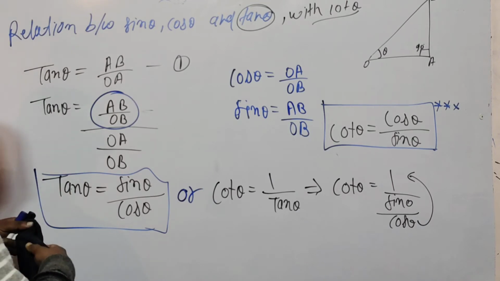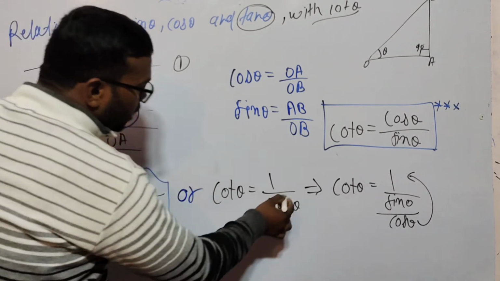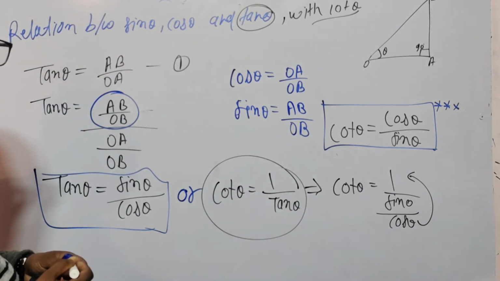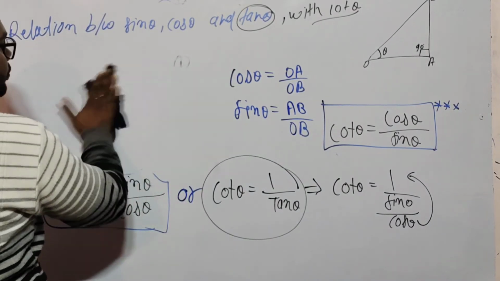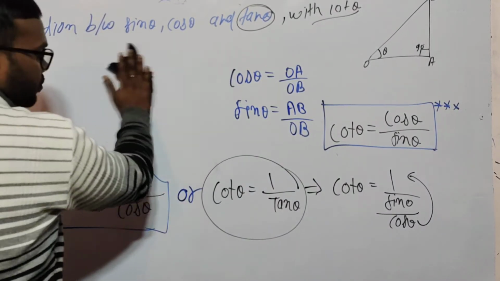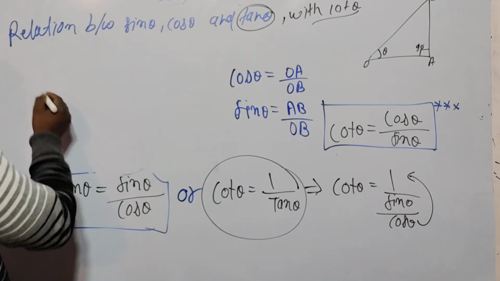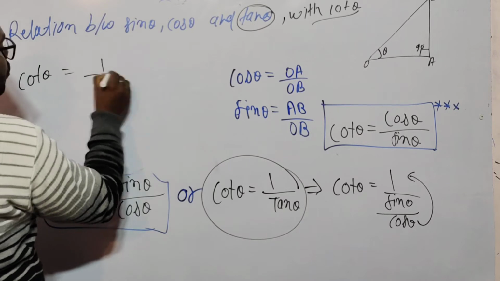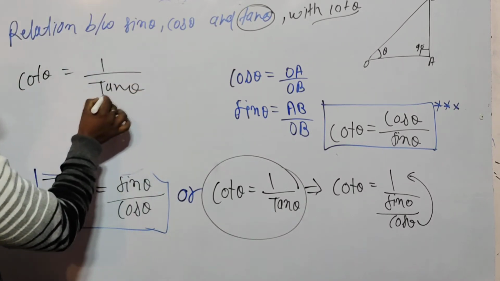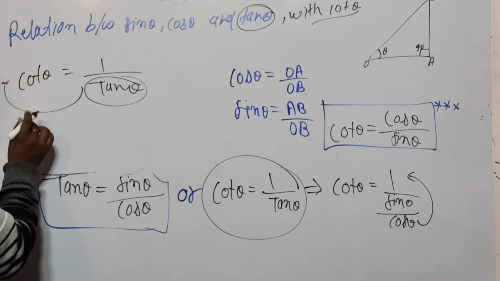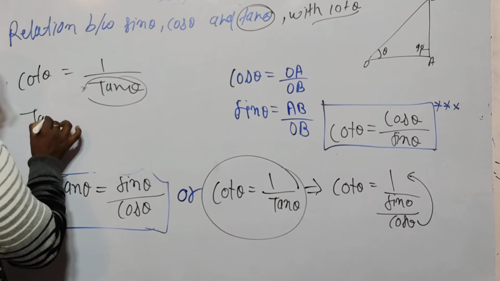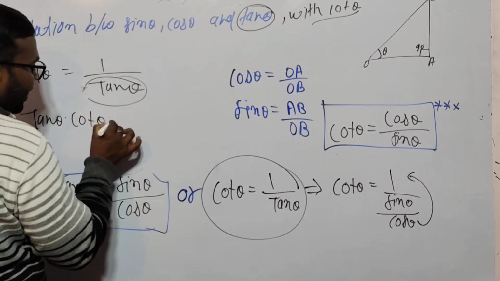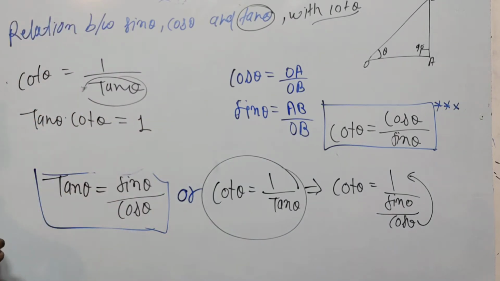Okay. So look at here. If you look at these terms, we got another relation between tan theta and cot theta. If cot theta is equal to 1 upon tan theta, if the tan comes here, to this side, then this is tan theta times cot theta is equal to 1, and this is also a very important formula.